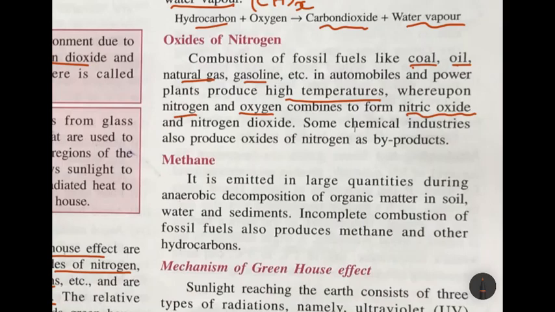In huge furnaces, when it is burned, the area around the furnaces becomes heated, it goes to very high temperature, and nitrogen and oxygen around it combine to form nitric oxide and also nitrogen dioxide. So some chemical industries also produce oxides of nitrogen as byproducts, which are given out from factories and industries.